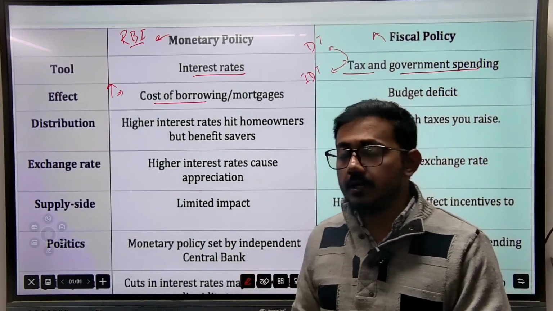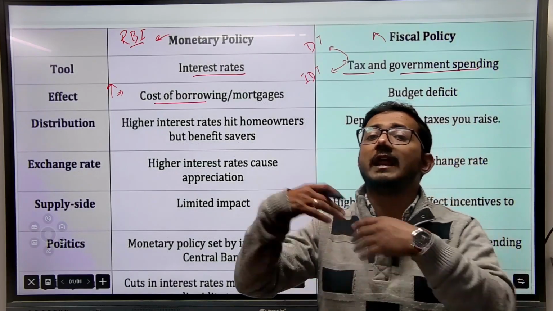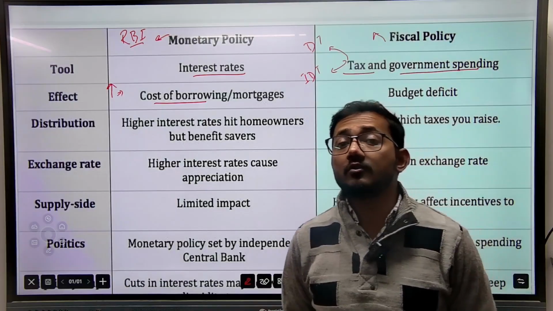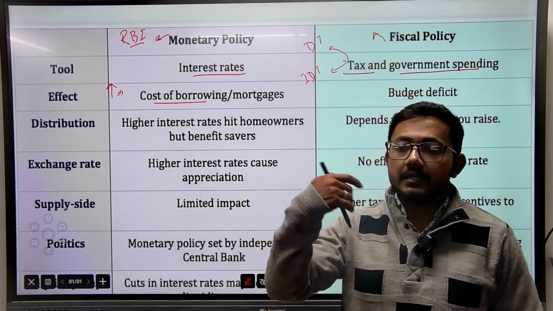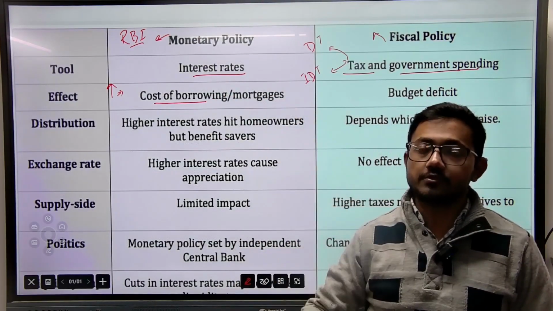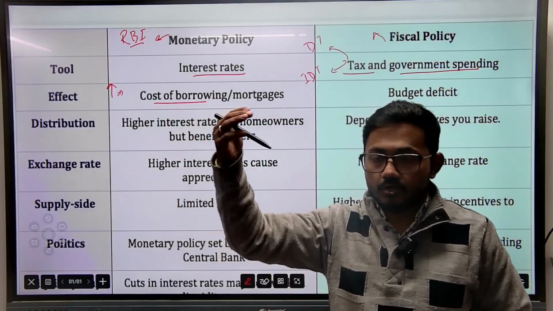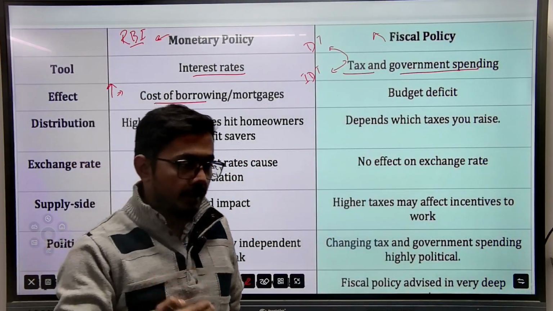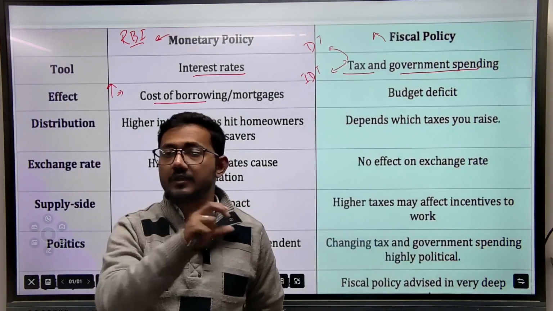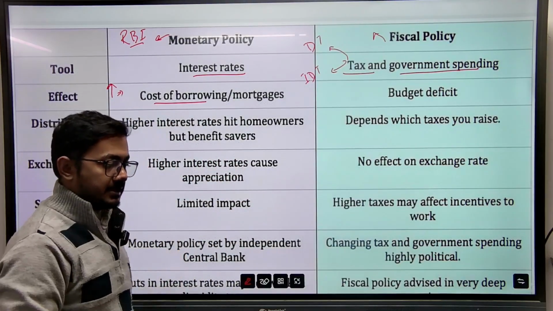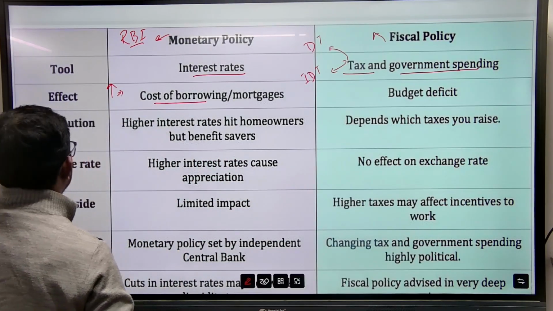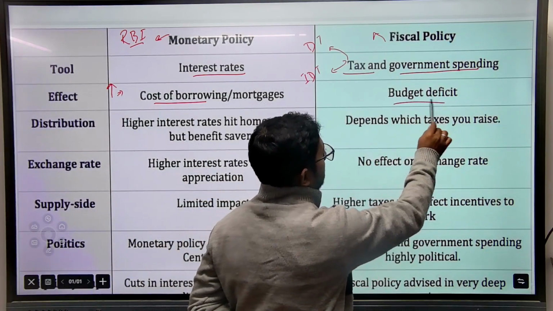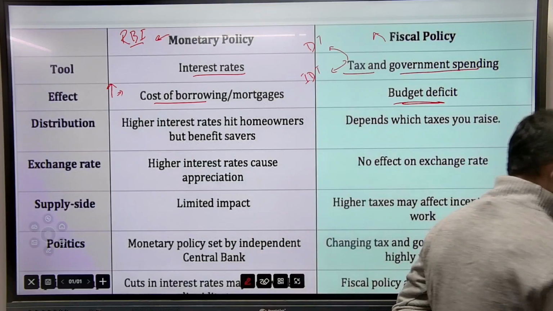And eventually, when commercial banks lend money to the borrowers, to the market, it will be costly. That means when interest rates are higher, the cost of borrowing is higher. So what happens? Loans or borrowings fall and inflation gets controlled because money supply will decrease. Now, in fiscal policy, it is controlled by using the budget deficit.